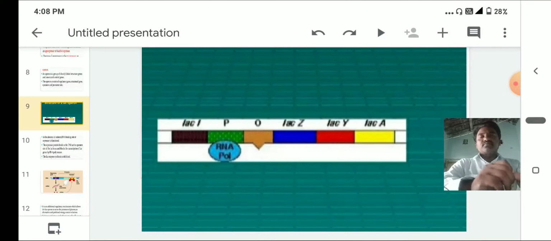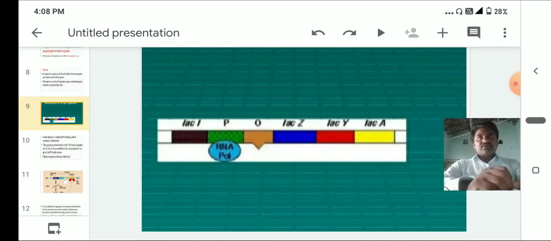So in alkaptonuria, the special enzyme is homogentisic acid oxidase. That enzyme is absent. So there is no production of maleylacetoacetic acid. So the homogentisic acid accumulates in the body fluids, and is stored in all parts of the body, especially in the external parts like the ear pinnas and nose edge.